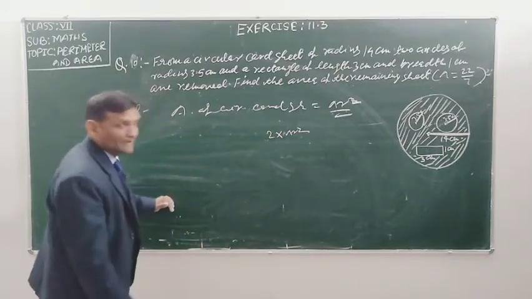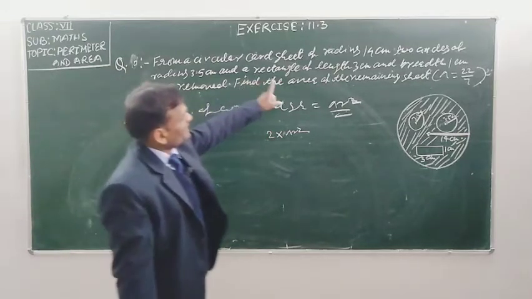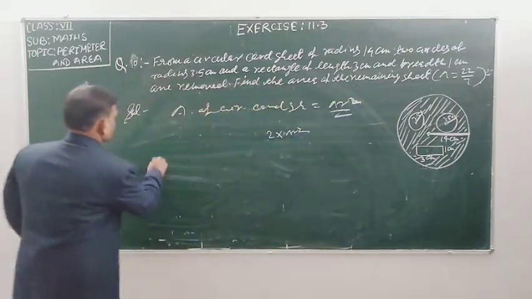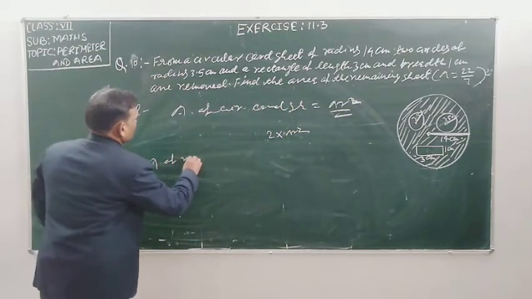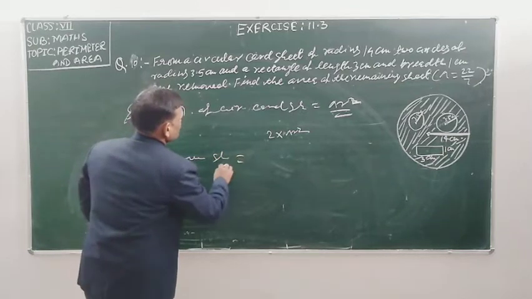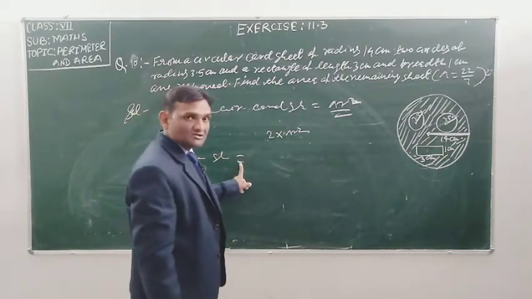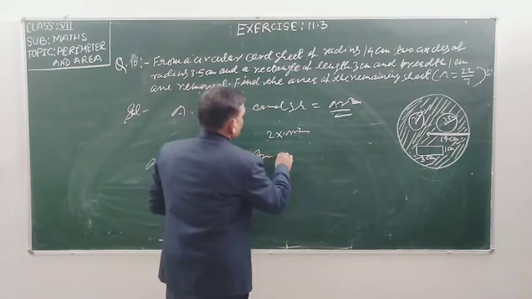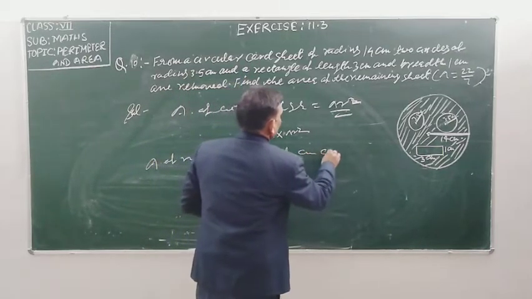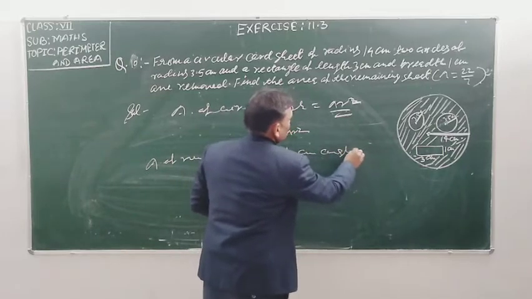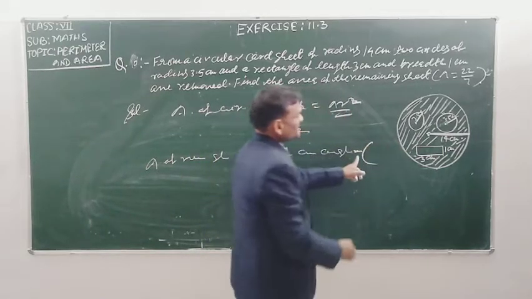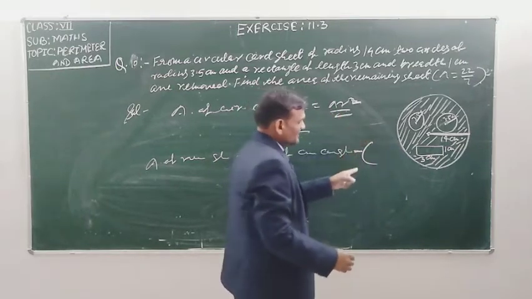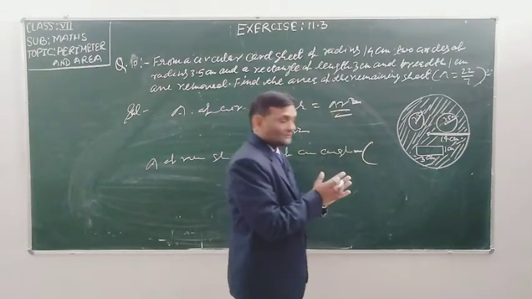And in the last step you will write area of the remaining sheet is equal to area of the circular curved sheet minus area of two circles of radius 3.5 centimeter plus,